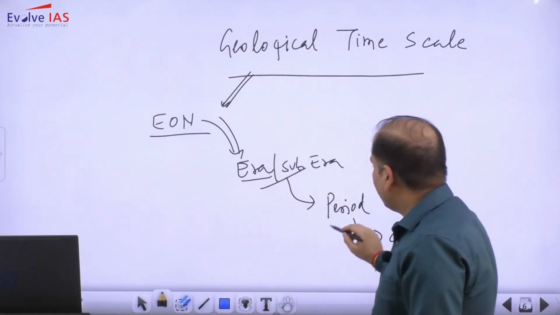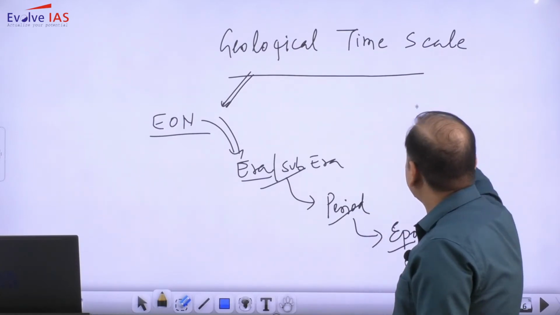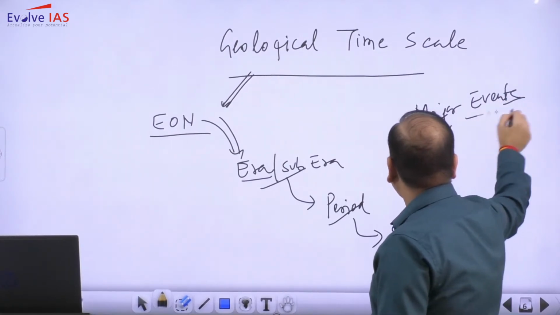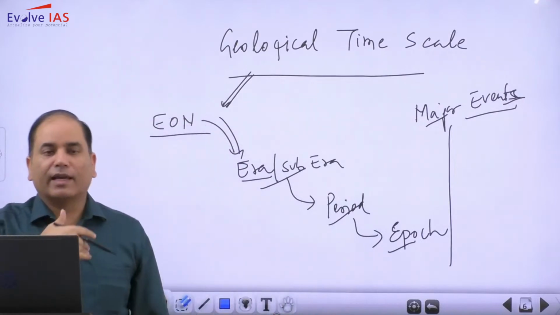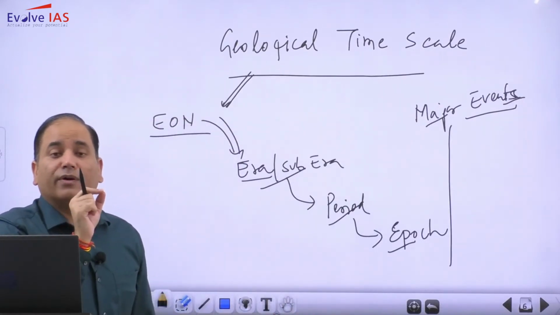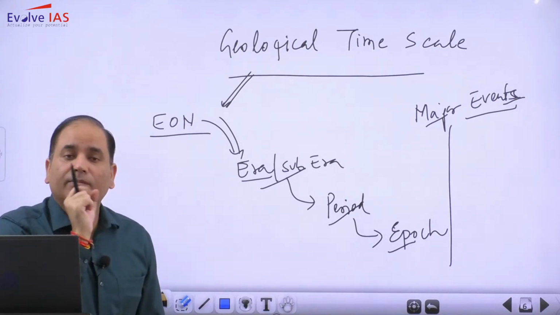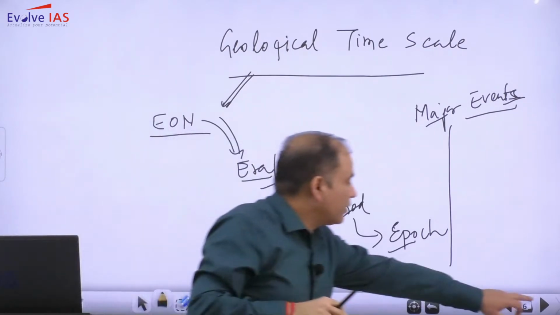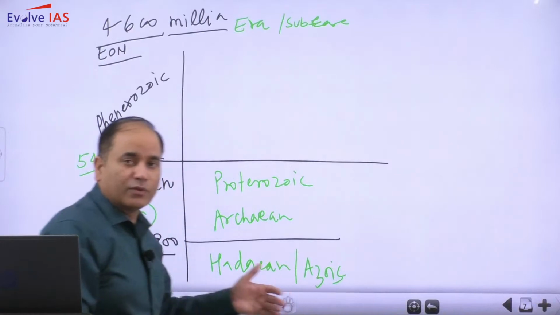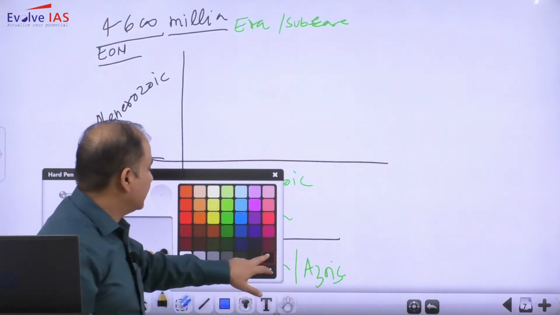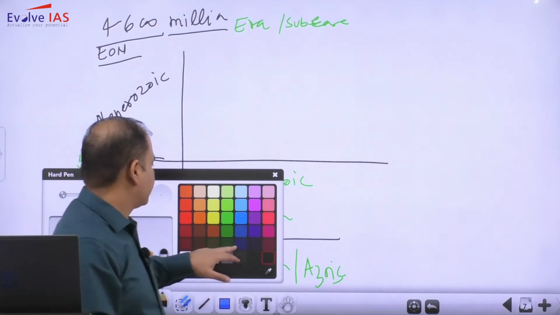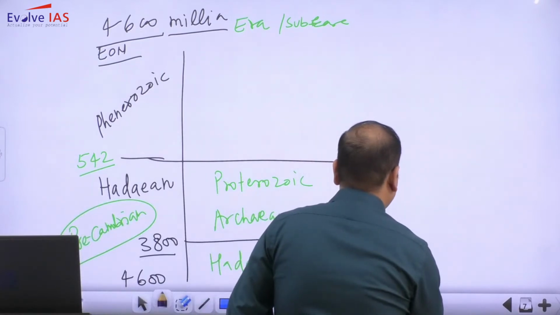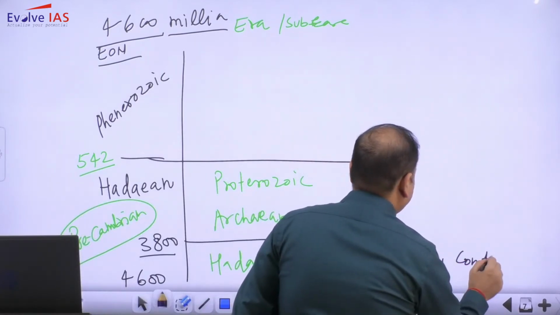In any era, any period, any epoch, we are learning because some major events have happened. So if we are saying Hadean eon, it is simply because in this era there have been some major changes. If you look at this Hadean or Azoic, of course no life is there, but this is an era in which oceans and continents came into existence.